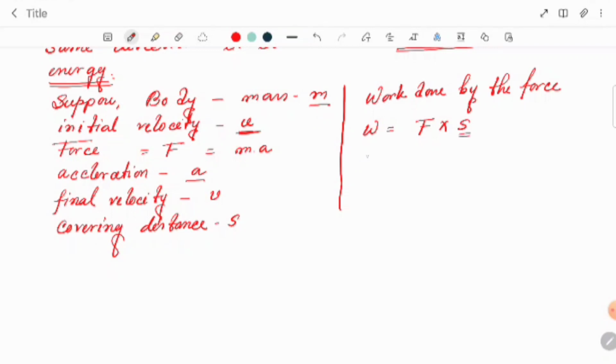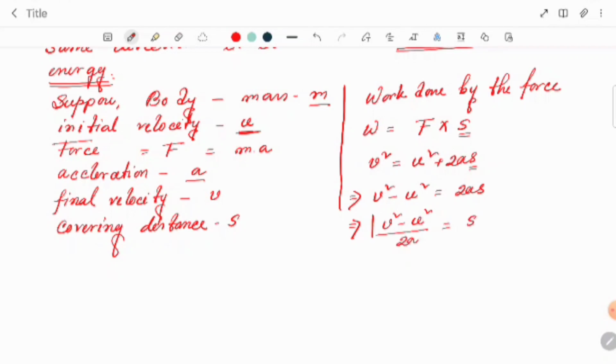How? We have done one relation previously, that v square equal to u square plus twice as, right? From here we have to calculate the value of s. We are taking v square minus u square equal to 2as. From there we can write v square minus u square by 2a equal to s. So s equal to v square minus u square by 2a.